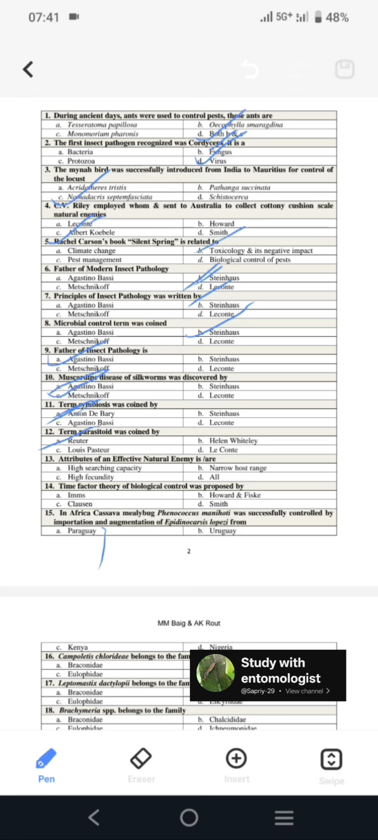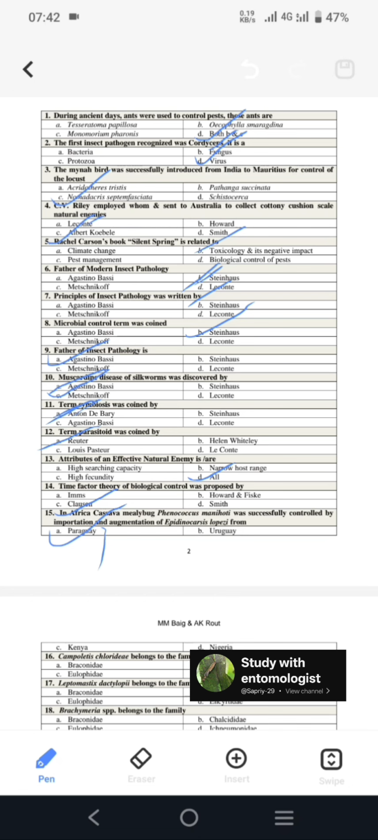Then attributes of an effective natural enemy. If a very efficient natural enemy has high searching capacity, high fecundity, and narrow host range, then it can kill the pest in a very efficient way. So all these will be the attributes of a natural enemy. Next is, the time factor theory of biological control was proposed by Clausen. Next is, in Africa, cassava mealybug Phenacoccus manihoti was successfully controlled by importation and augmentation of Epidinocarsis lopezi. So it is from Paraguay. All these three, Apoanagyrus (Epidinocarsis) lopezi, Pseudoleptomastix mexicana, and one other, are from Paraguay only.